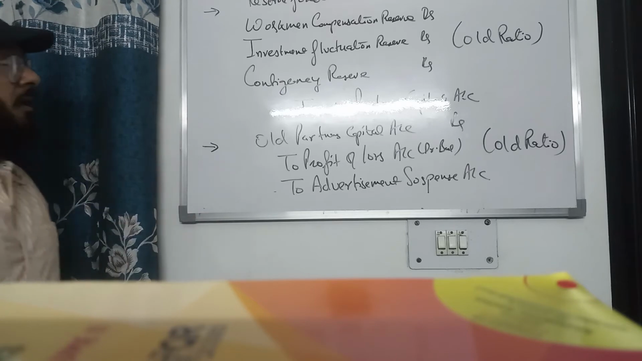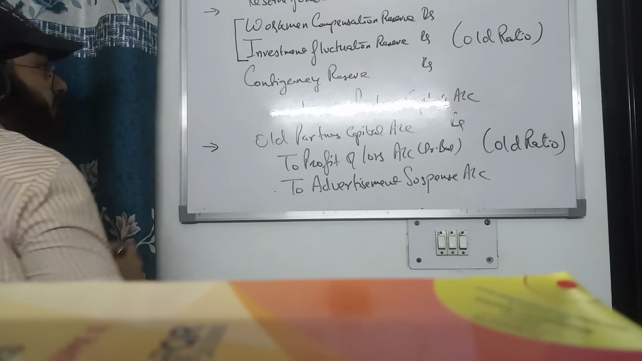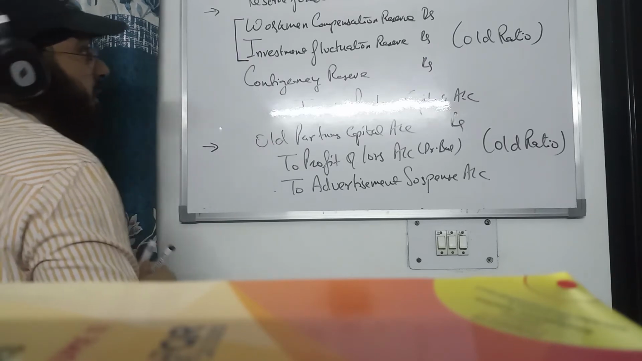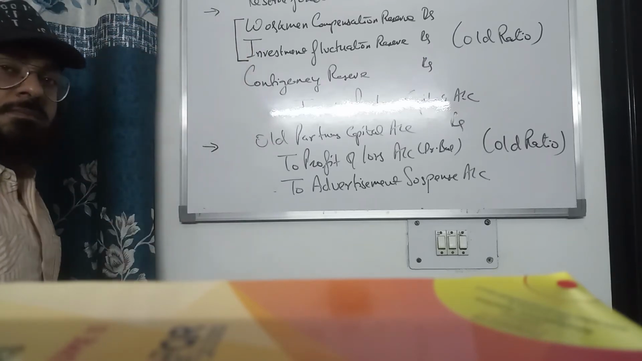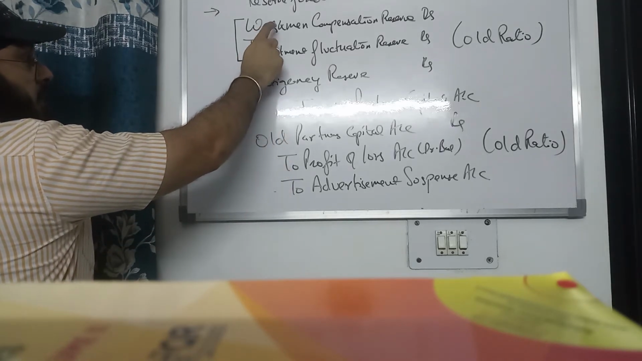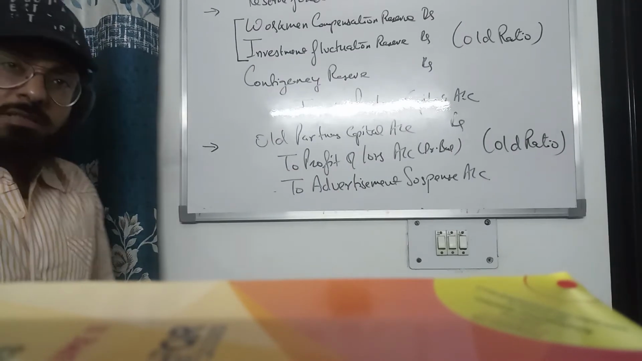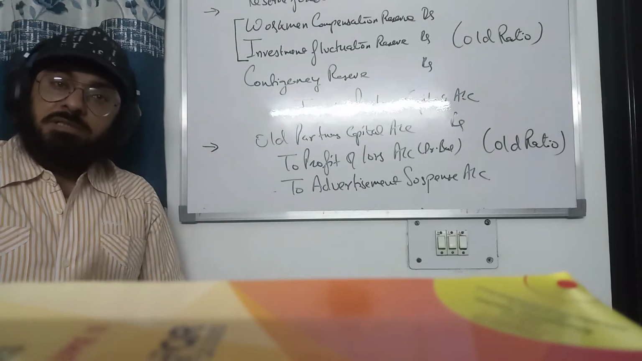Now there is a special treatment of these two types of reserve. So let's take these reserves, workmen compensation reserve and investment fluctuation reserve. There are a few cases of treatment of workmen compensation reserve.